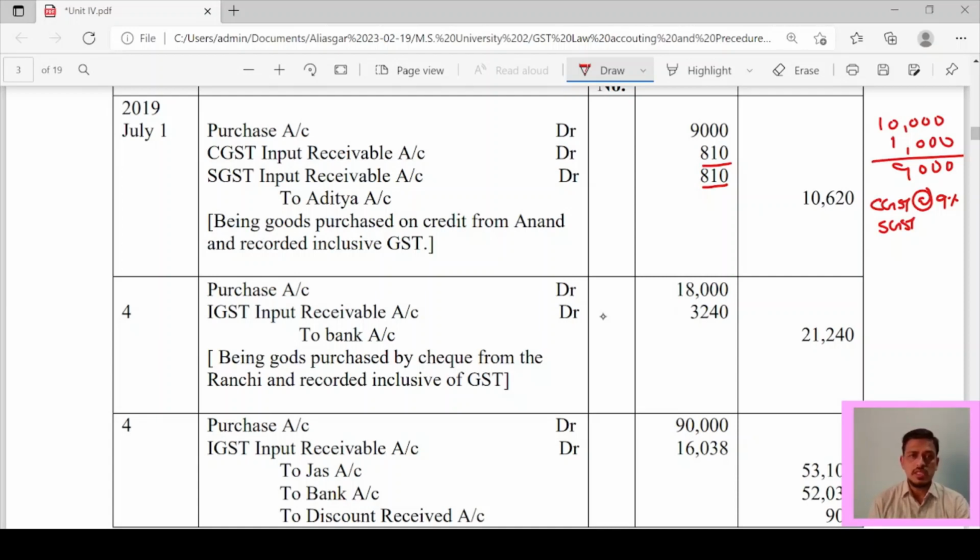This GST, CGST and SGST, indicates that it is an intrastate transaction. And why is it input? Because you have received goods and on which you are paying GST, and which is receivable. Receivable means you are going to get credit of this CGST, SGST that you have paid in future. So that is why it is receivable. So three words are written here: one is CGST, SGST, another is input, and the last one is receivable.